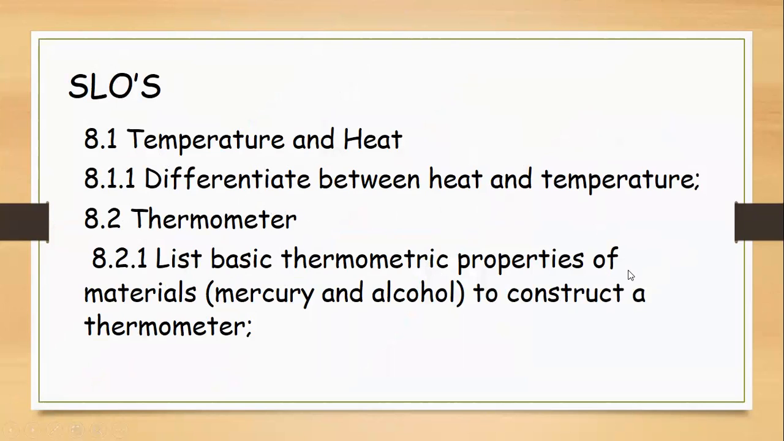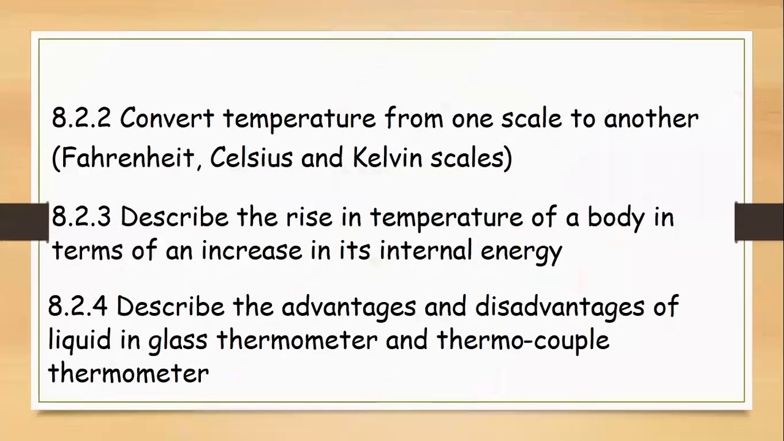In thermometer we are going to discuss the basic thermometric properties of the material like mercury and alcohol to construct a thermometer. We are going to convert temperature scales Fahrenheit, Celsius, and Kelvin from one scale to another.